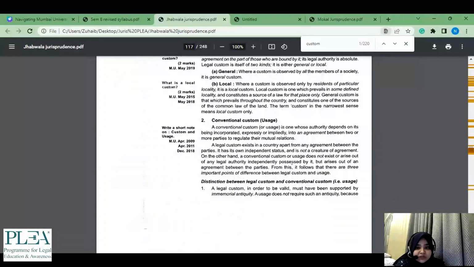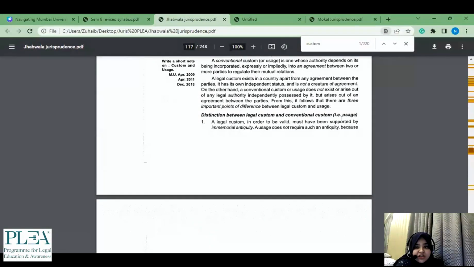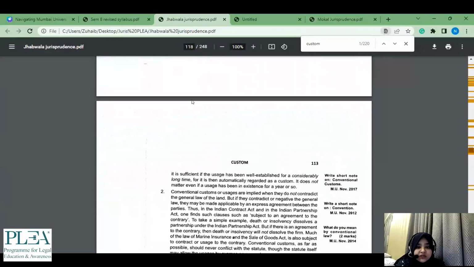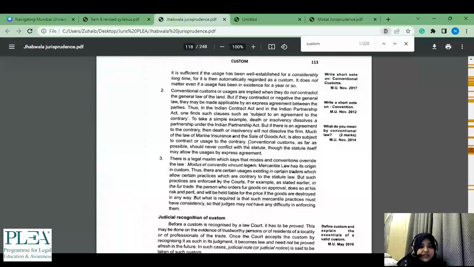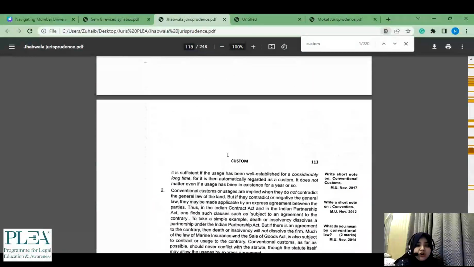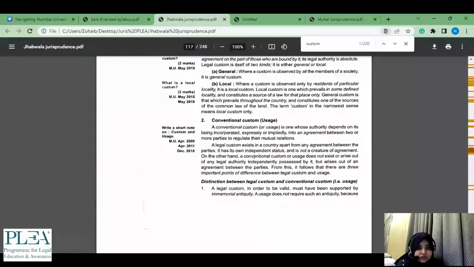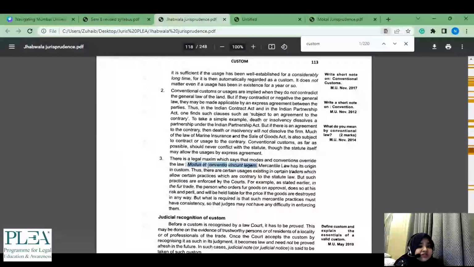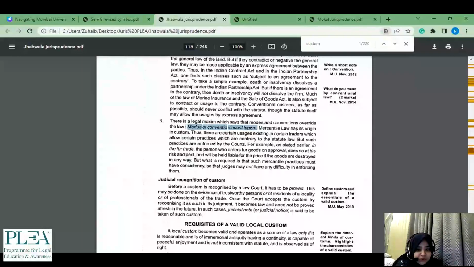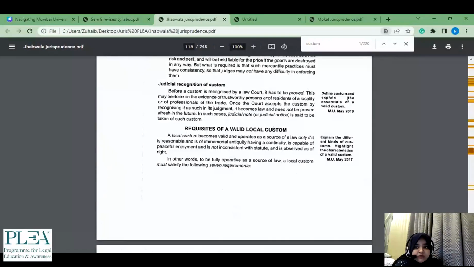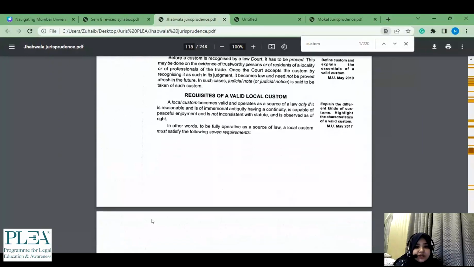So look, once this custom is done, then this is legal and conventional custom usage. All of these are topics which I would go ahead and see. Then I came across this new word, this legal maxim. So if I have gone through this, I would stop here and say this is something which looks new. What is this? These are the few topics I would go through. Then judicial recognition of custom. Here it has been asked, what are the essentials of a valid custom. This is again a new topic.